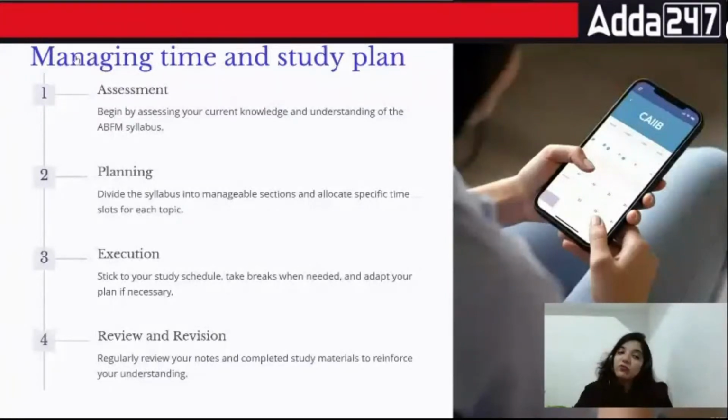So you have to look forward towards the assessment part. Then you will have to plan things accordingly. Again, I'm talking about the assessment part that I would do on me. Then I'll plan, okay, in this portion I will complete this particular chapter. I'll look forward to this particular